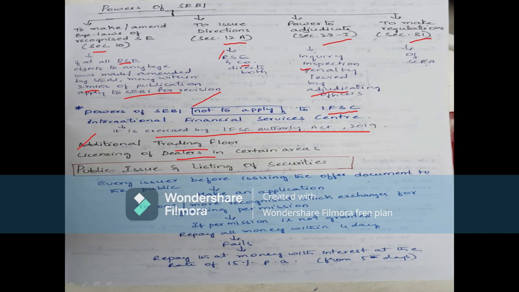Likewise, licensing of dealers in securities. In certain particular areas only, licensing will be given by SEBI.